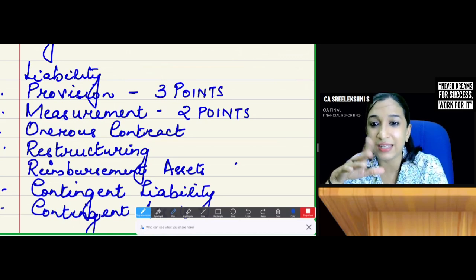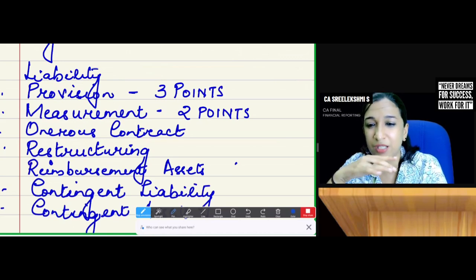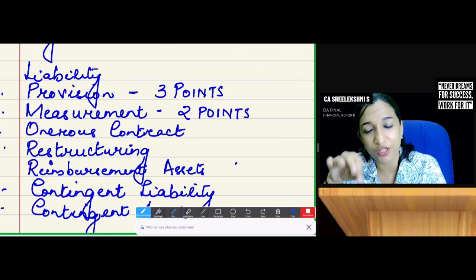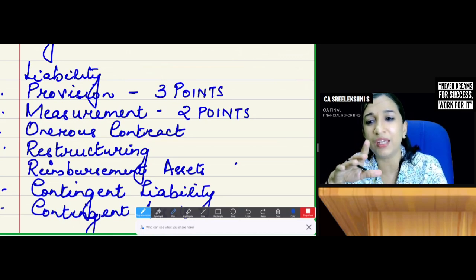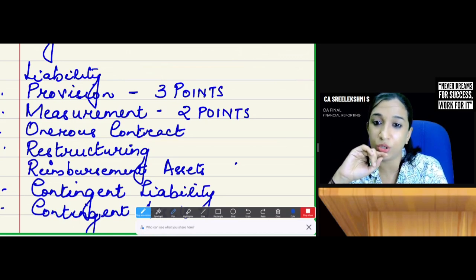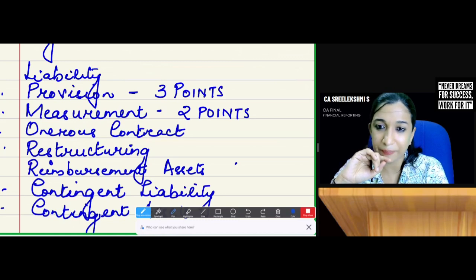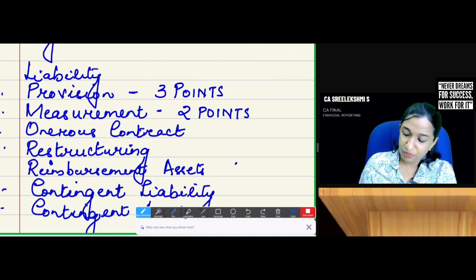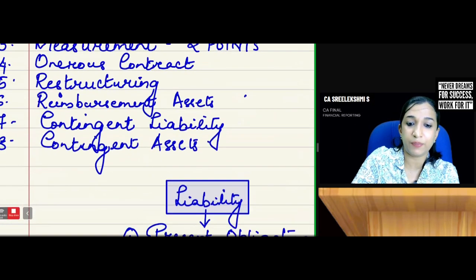If it is less than 50%, less than 95%, more than 95% virtual certainty: up to 50%, no disclosure also. 50% and more, you will disclose. Okay. Now, what are the questions in the study material?